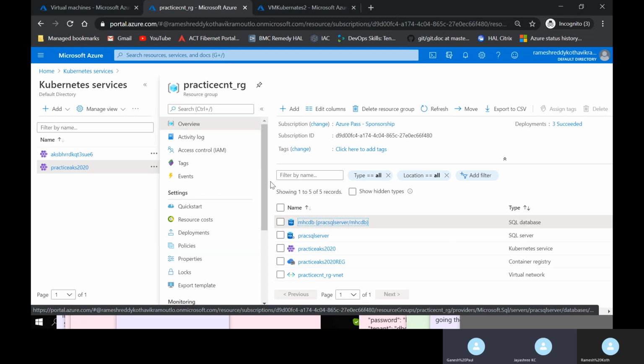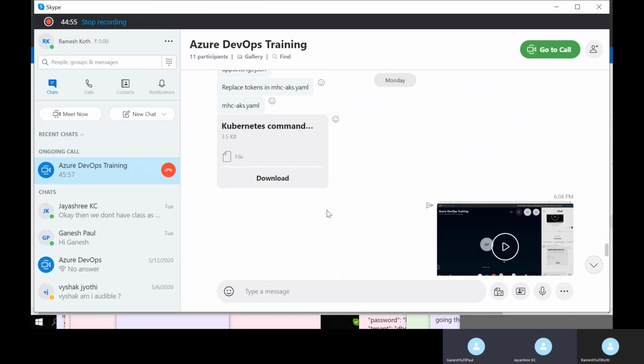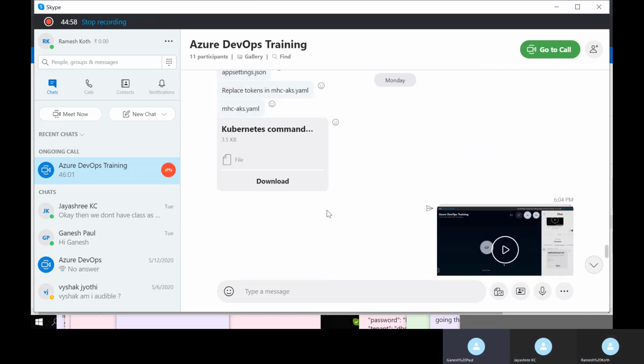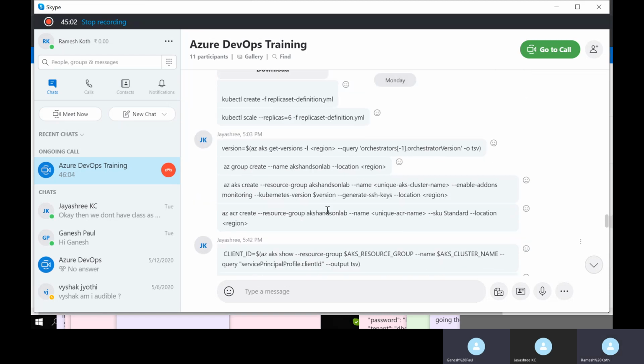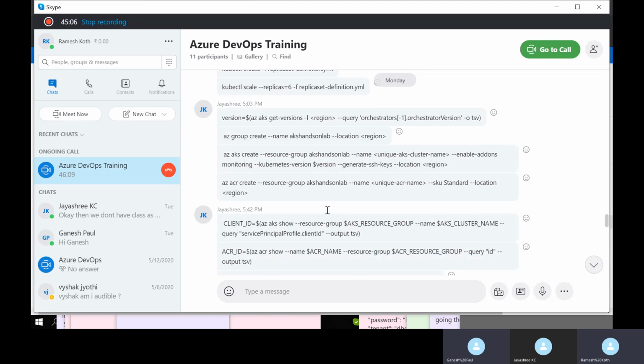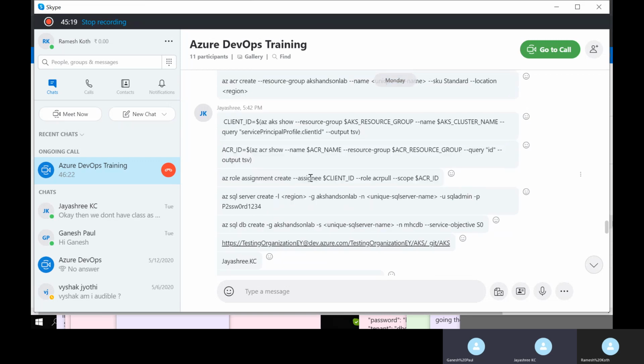Can you go to the commands which are there in the chat? This one is AKS, right? We didn't do anything for AKS. Actually, we have built that cluster and the registry. Here the client ID, ACR ID, and then az role assignment create with assignee is there. Did we do that, the third command?